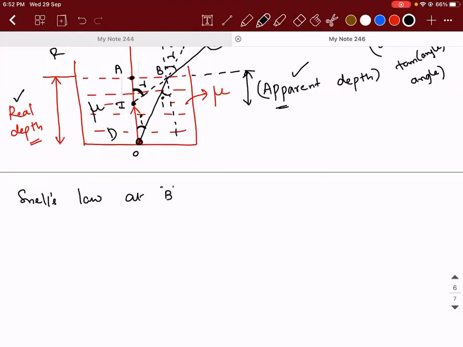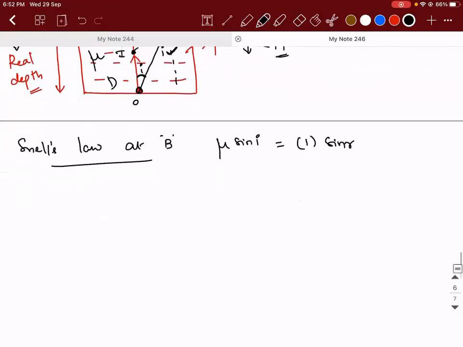Snell's law at point B is going to give you what? Mu into sine I is equal to 1 into sine R. Well, but since the angles are small, I can write mu into tan I is equal to tan R. Okay. So let this be equation number 1.